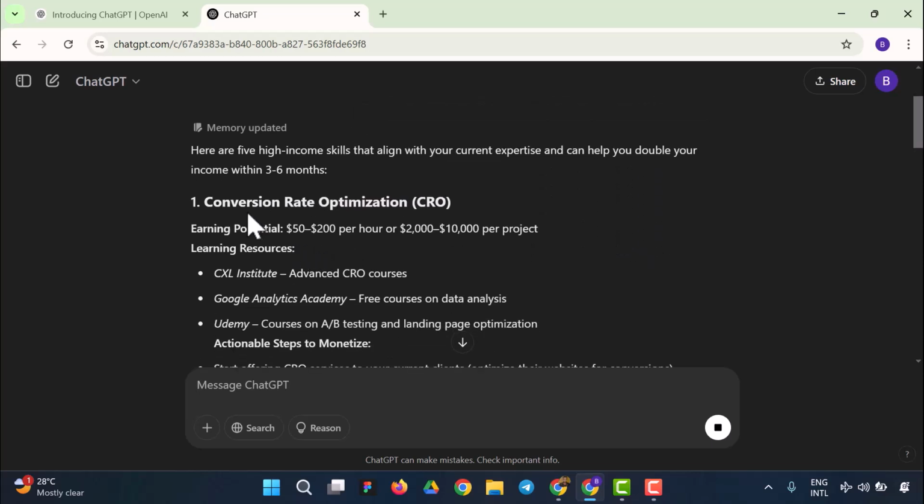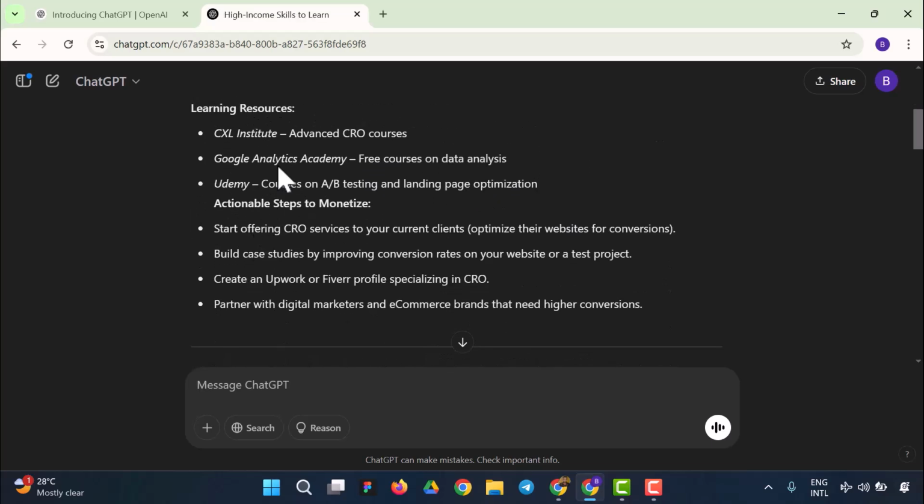So it says conversion rate optimization, and the earning potential is between $50 to $200 per hour per project. For learning resources, you can take an advanced CRO course, Google Analytics Academy, free courses on data analysis, and Udemy courses on A/B testing and landing page optimization.